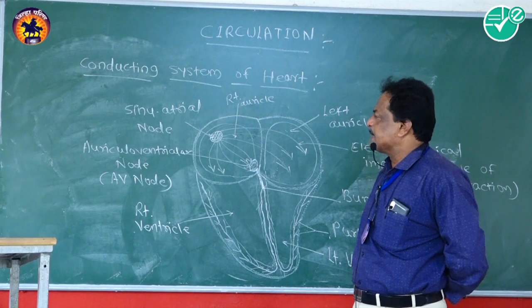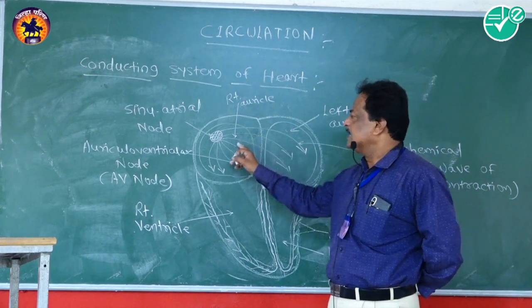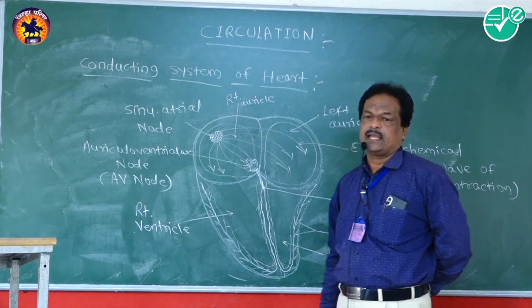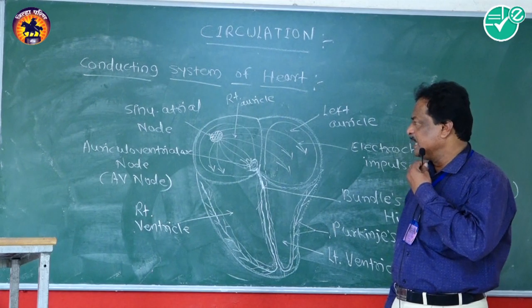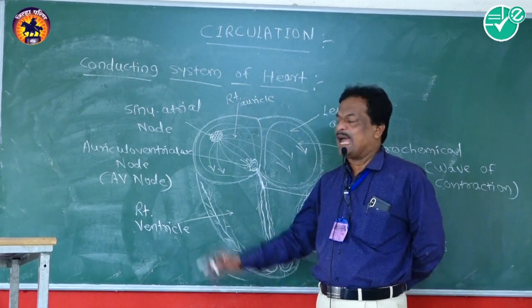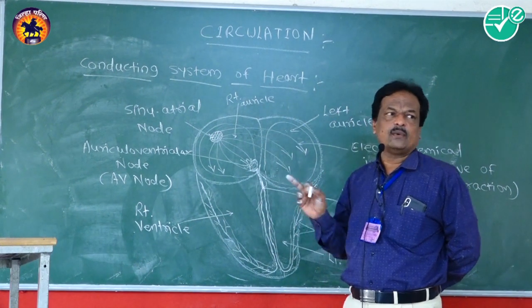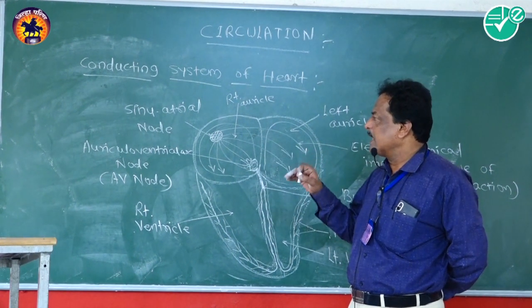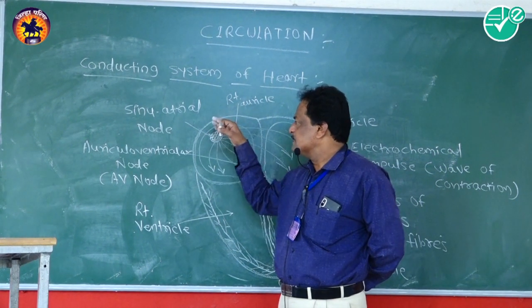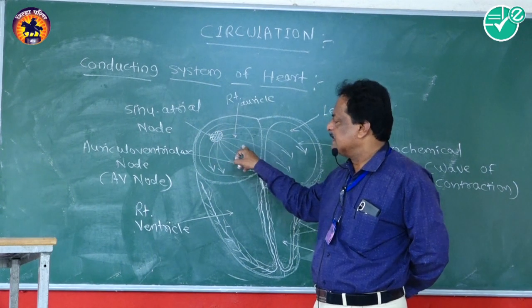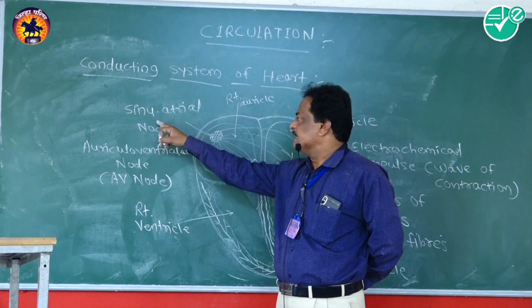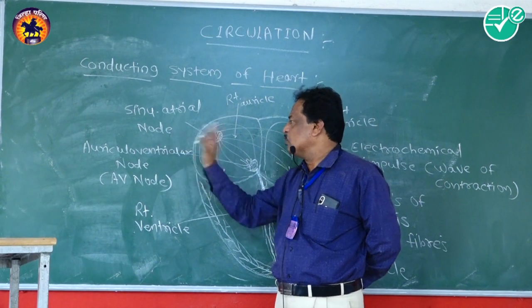SA node is present in the right auricle chamber, where the superior vena cava opens in the right auricular chamber. Means at the base of the superior vena cava, where it enters the wall of the right auricle, the SA node or sinoatrial node is present nearby.